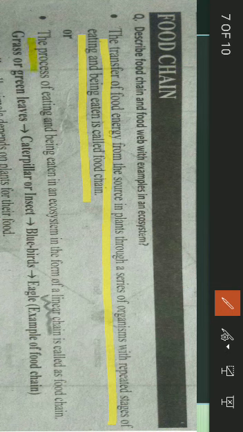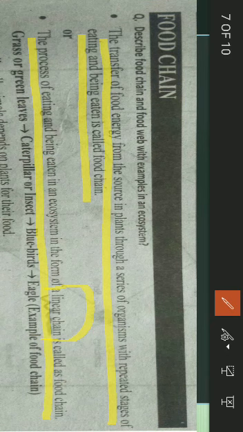The process of eating and being eaten in an ecosystem in the form of a linear chain is called food chain. And here's a very important phrase in this definition: in the form of a linear chain. We can explain it with an example.